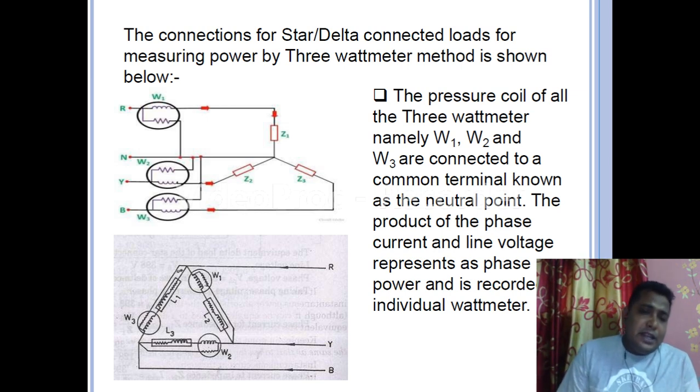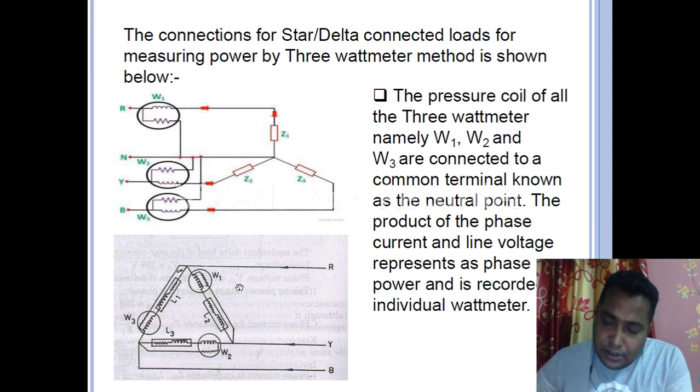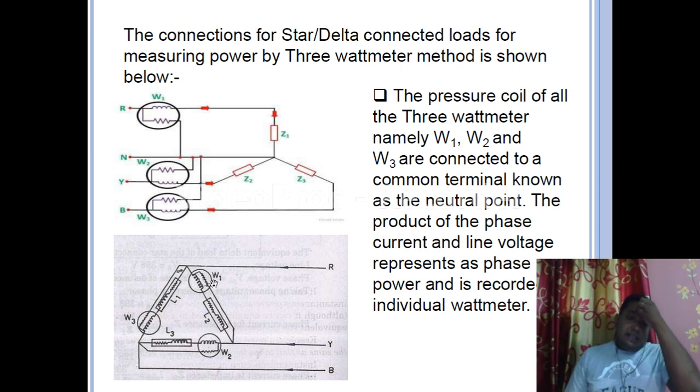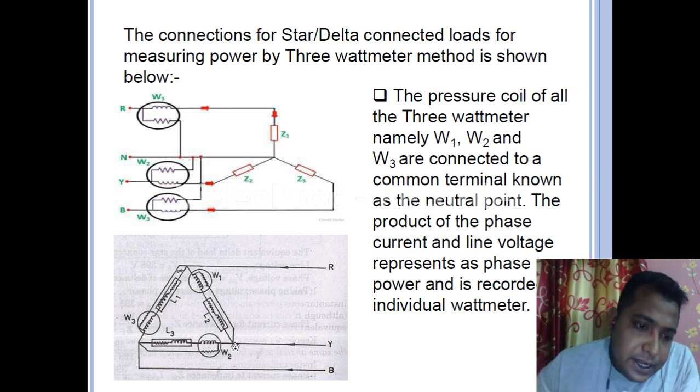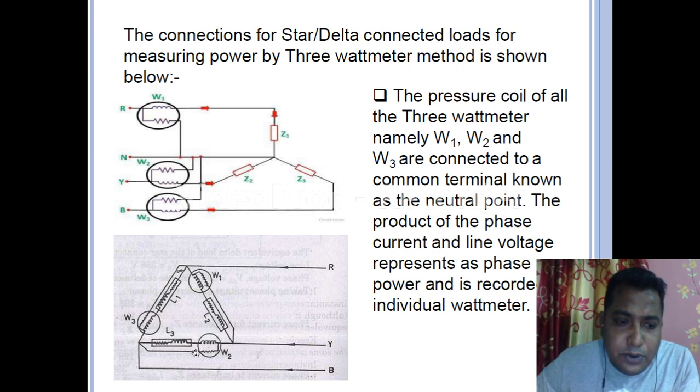If we use three wattmeters, now coming to the delta circuit, see what is there. This is wattmeter 1 in phase 1, this is wattmeter 2 in phase 2, and this is wattmeter 3 in phase 3.